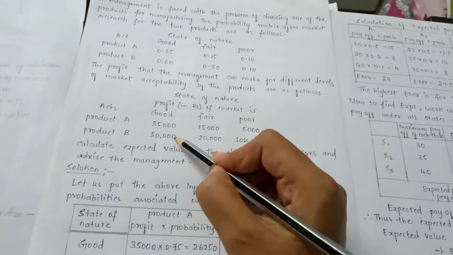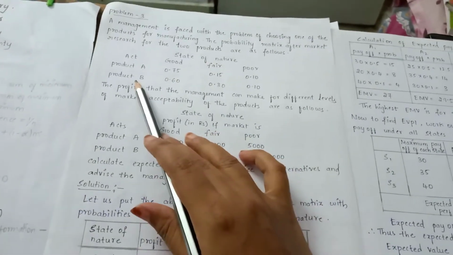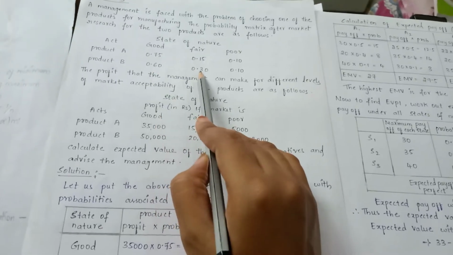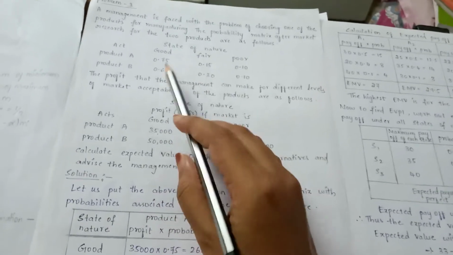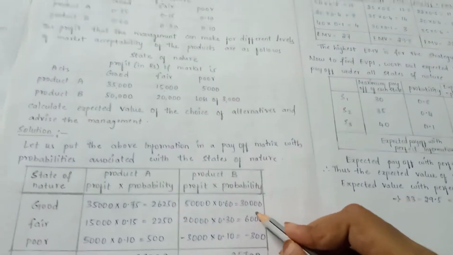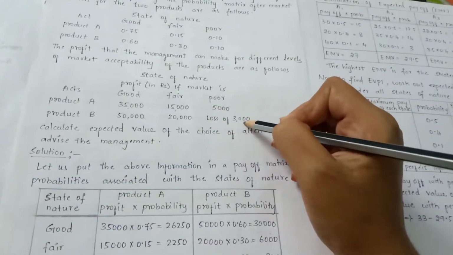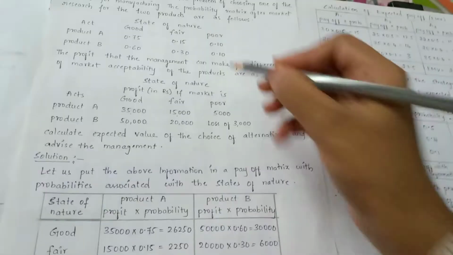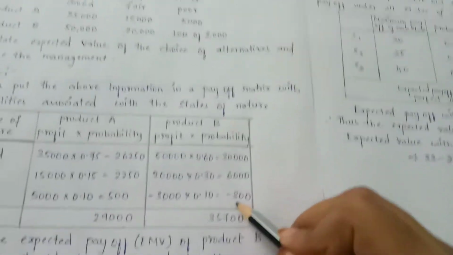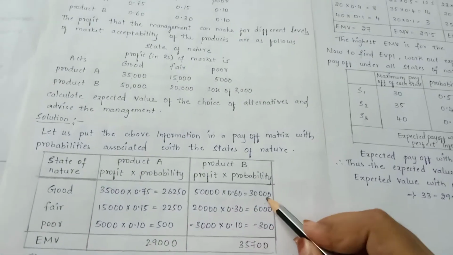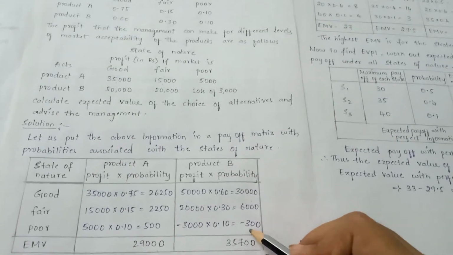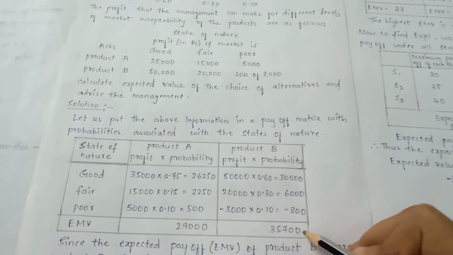Okay, so multiply these values with the probability of product B, that is 0.60, 0.30, 0.10. 50,000 into 0.60, 30,000. 20,000 into 0.30, 6,000. It is a loss, so minus 3,000 into 0.10, that is minus 300. So add it, 30,000 plus 6,000, 36,000 minus 300, that is 35,700.